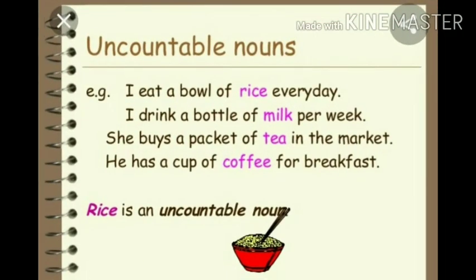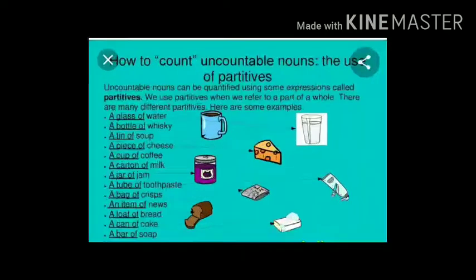Okay. Look here at some more examples. I eat a bowl of rice every day. Rice is an uncountable noun. I drink a bottle of milk per week. Milk is an uncountable noun. She buys a packet of tea in the market. Tea is an uncountable noun. He has a cup of coffee for breakfast. Coffee is an uncountable noun. That means, children, we cannot count them in numbers.